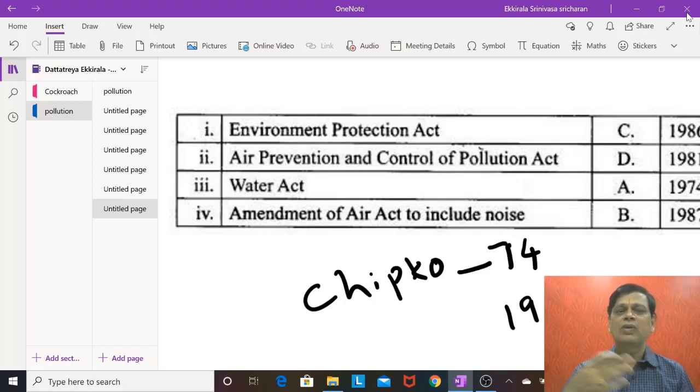There are other points like Euro 1, 2, 3, 4 norms and all those points. You have to go through this. The major points we have discussed.